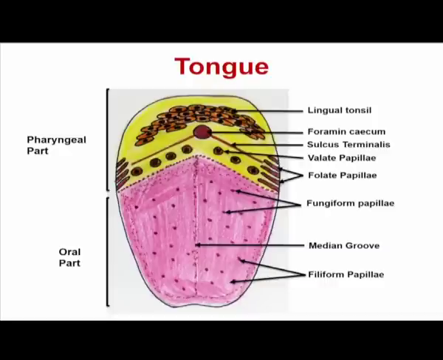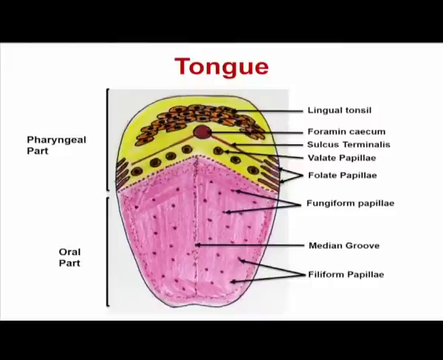Sometimes the food may not be very hygienic, so it may contain infectious organisms, and the B cells and T cells present in these tonsils respond to them.